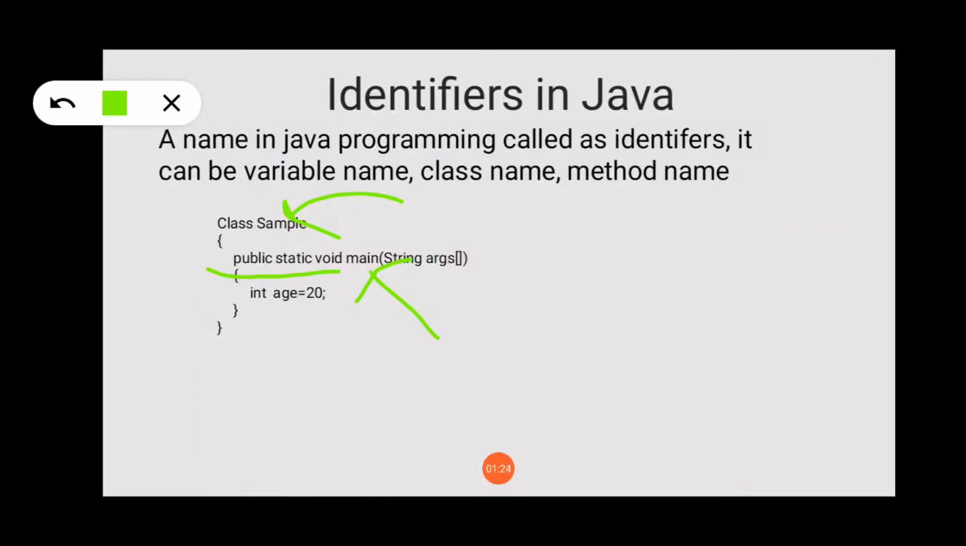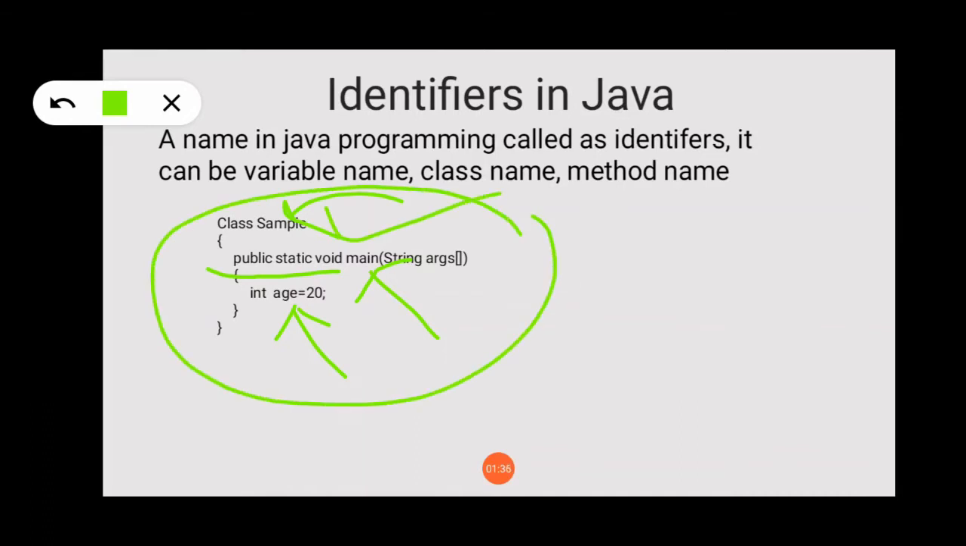Again, in the next statement you will find the variable name is age. So a name in Java programming is called an identifier. In this complete code we have Sample as an identifier, main as an identifier, and age as an identifier. So you should know that a name in Java programming is called an identifier. Now move to the next point.